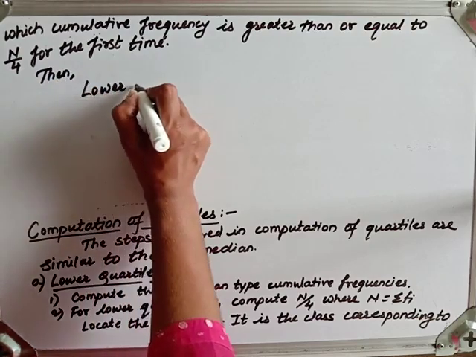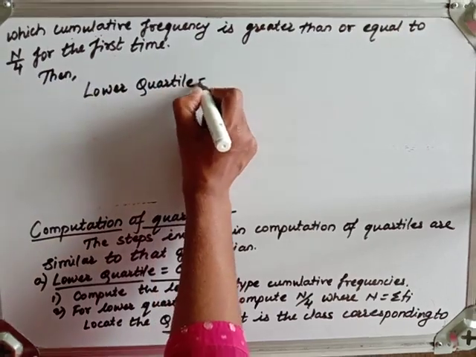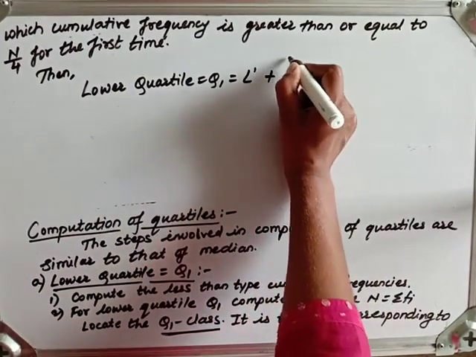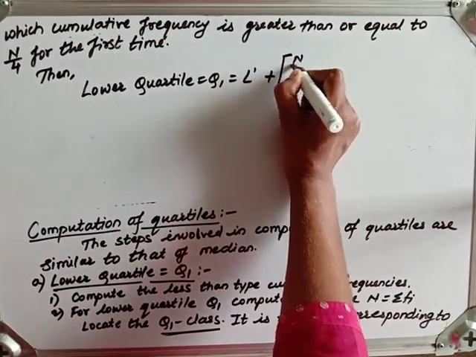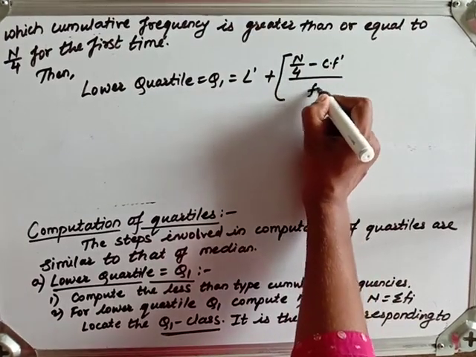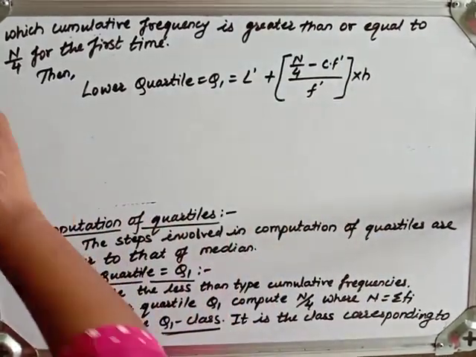So lower quartile Q1 is equal to L dash plus n by 4 minus CF dash upon F dash into H. So what are these?